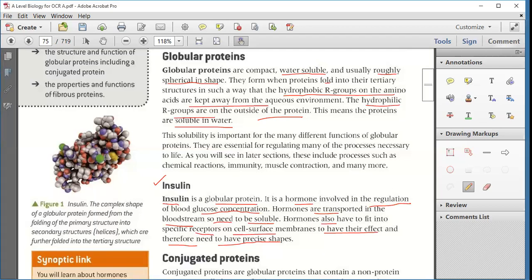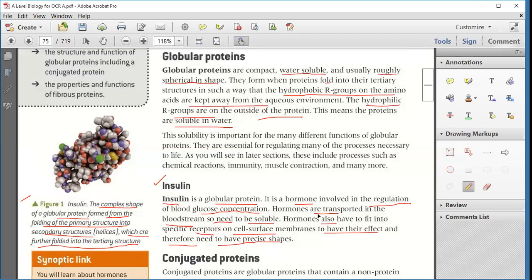Now, see this figure. This is insulin. The complex shape of globular protein is formed from the folding of primary structures into secondary structure helix, which are further folded to tertiary structure. Now, this insulin is folded again and again, again and again, and makes a circular or spherical structure. Clear? And the function of insulin is to regulate blood sugar concentration in our body.